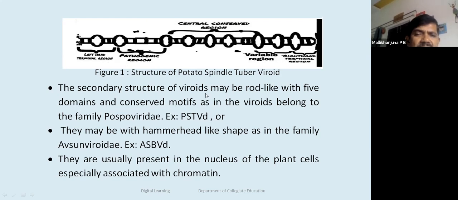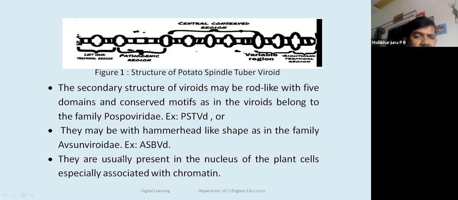The secondary structure may be variable. It may be rod-like with five domains and conserved motifs, as in viroids belonging to the family Pospiviroidae. In Pospiviroidae, all the secondary structures are rod-like, but the Avsunviroidae are hammerhead-like. So a little bit of variation is there in the morphology and topography of these RNA viroids.